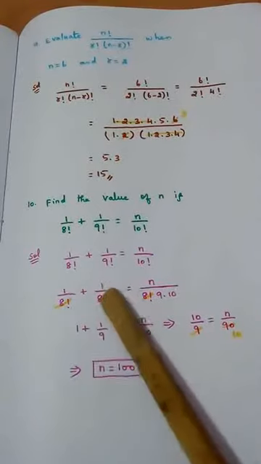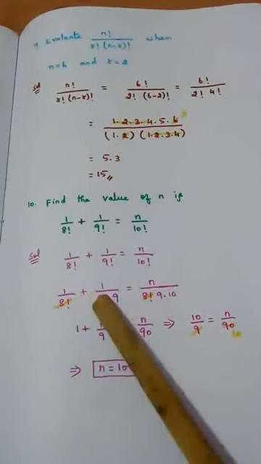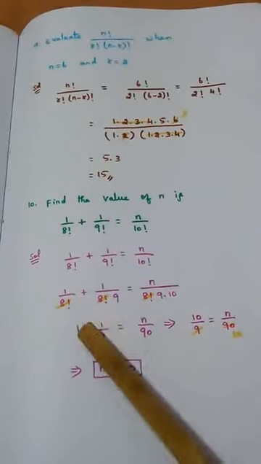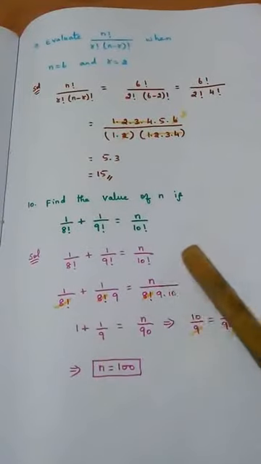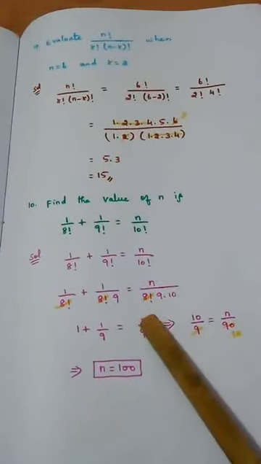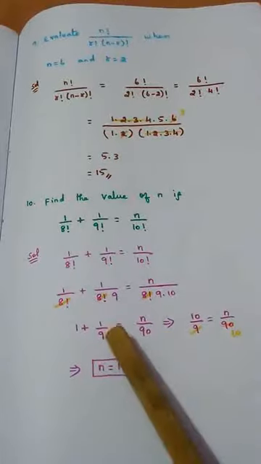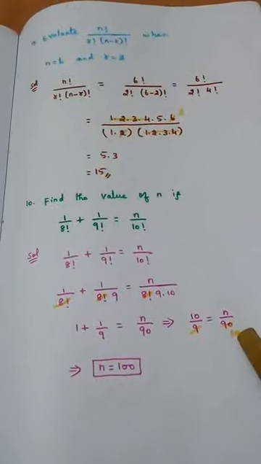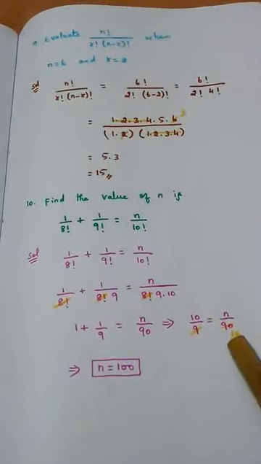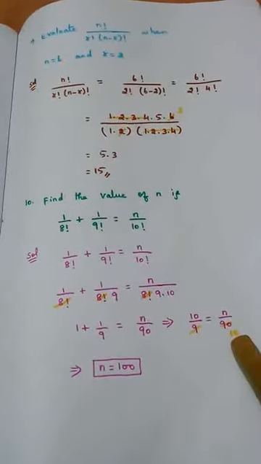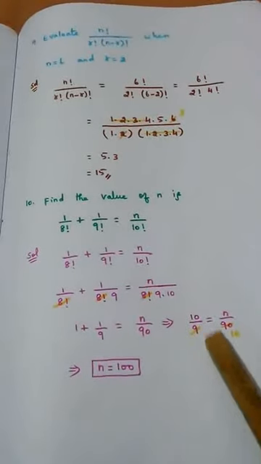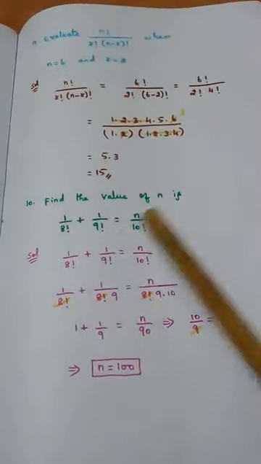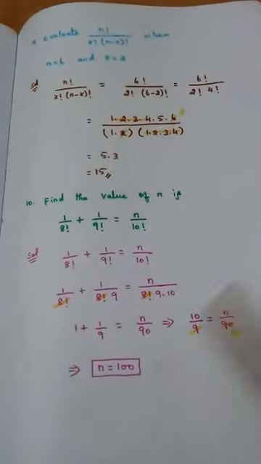Now I can cancel 8 factorial in all the terms, because all terms have 8 factorial. So what remains here? 1. Here 1 by 9. Here 9 into 10 is 90. So n by 90. Cross multiply this. 9 ones are 9 plus 1, 10 by 9 equal to n by 90. 9 and 90 get cancelled. So it becomes 10 here. Now just cross multiply this 10 here. 10 into 10 becomes 100. So n value is 100. Find the value of n they asked. We found out n value is 100.